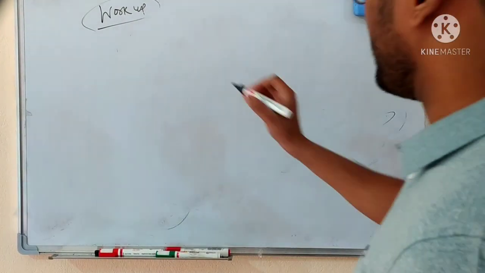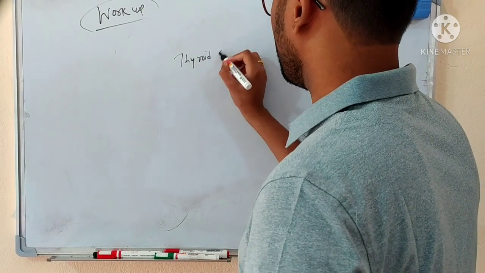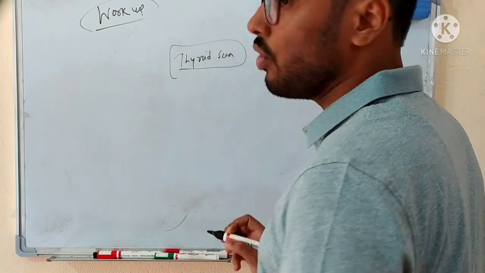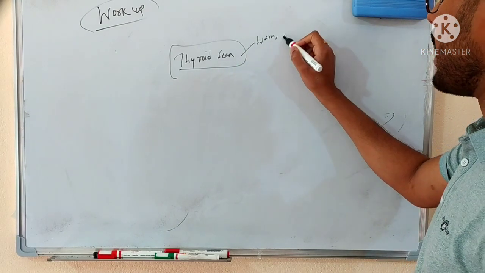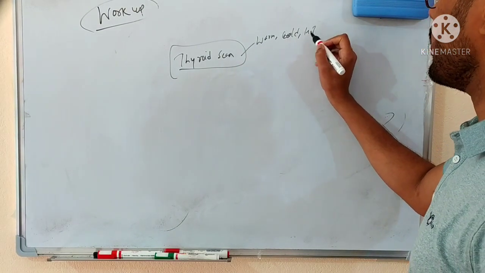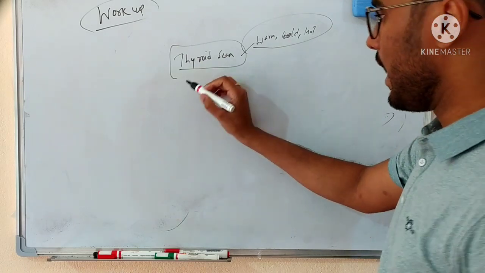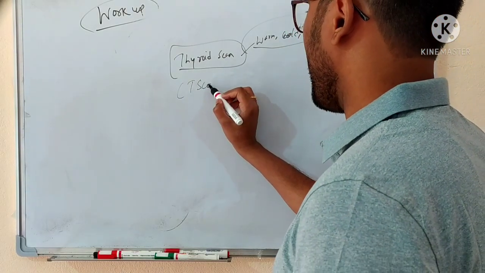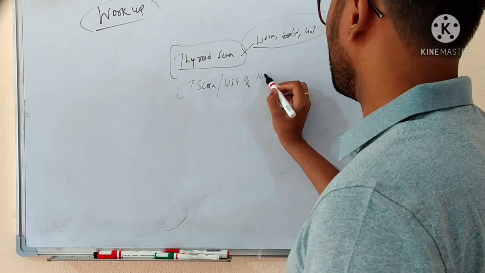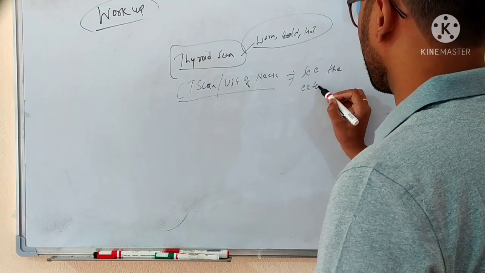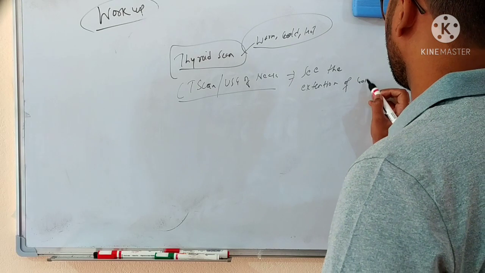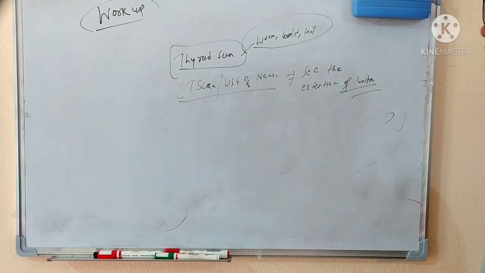And you can also do a thyroid scan if the person has any kind of nodular goiter, to see whether the nodule is warm, cold or hot. I already discussed this. You will do a thyroid scan. And another thing, you will do a CT scan and USG of the neck to see the extension of the goiter. So these are the investigations we will do in the case of hyperthyroidism.